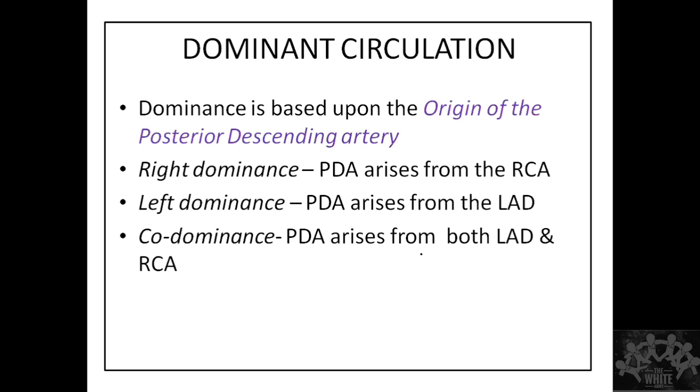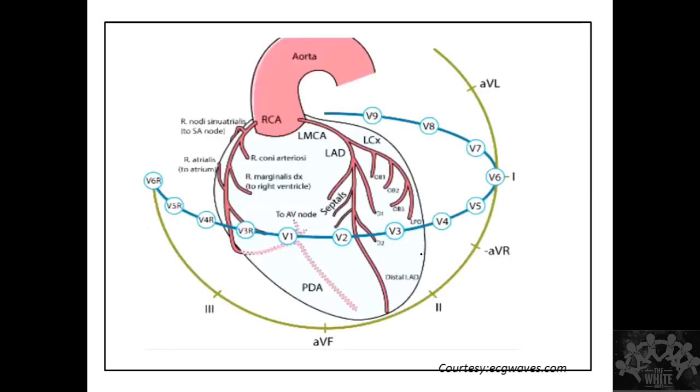So dominance is based on the origin of the PDA. Right dominance arises from the RCA, left dominance from the LAD. So this is very important. Burn this image in your retina. This will give you an orientation of the leads also.